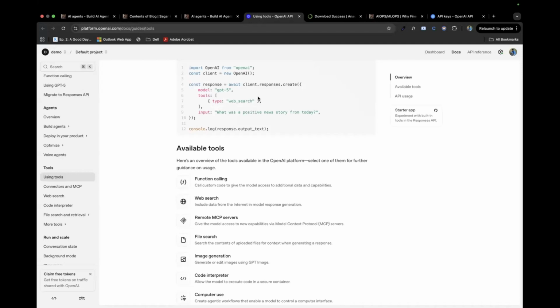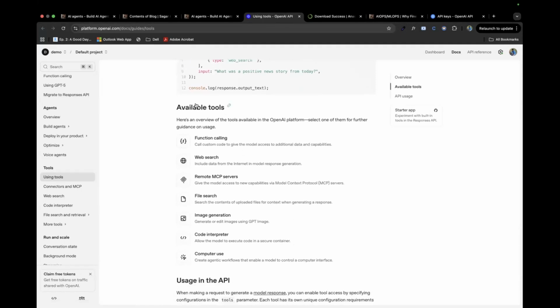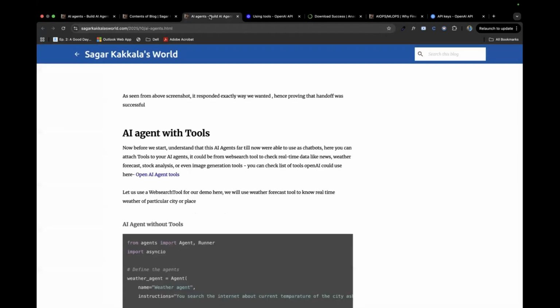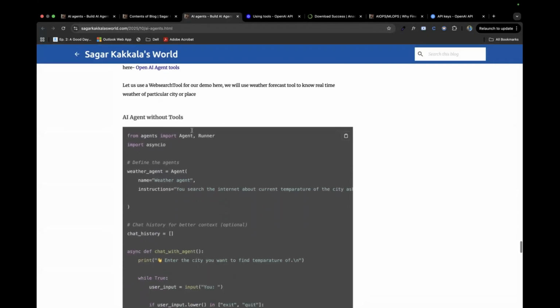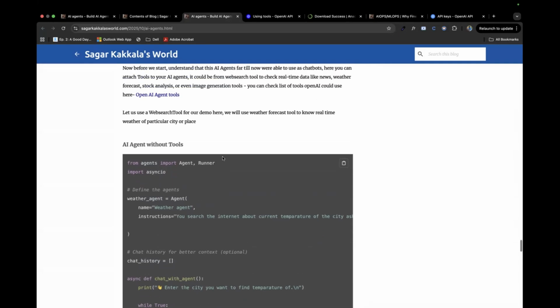It's more like your own customized chatbot using AI agents. Let's say you want these chatbots to work like ChatGPT, like image generations and so on, you have to attach these available tools, any tools you could use. Here we'll be using web search. Before we use web search, let's check how this web search tool works.